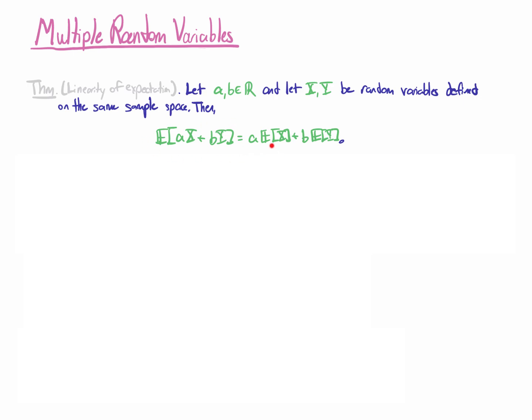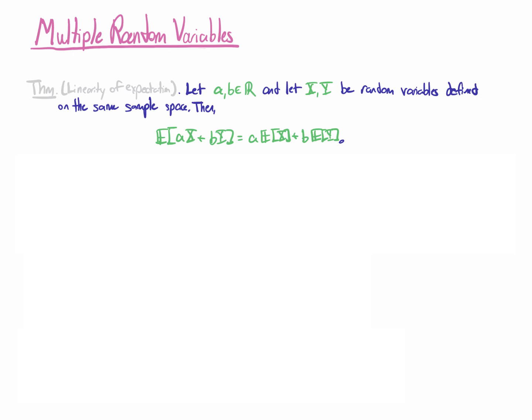I just need to know the expectations of x and y separately in order to compute this more complicated expectation here. So this is called linearity of expectation. That lets me decompose sums of expectations into simpler ones. And something really important about this: it works for any random variables defined on the same sample space. It doesn't matter whether they're independent or not specifically. This works even if those random variables are not independent.